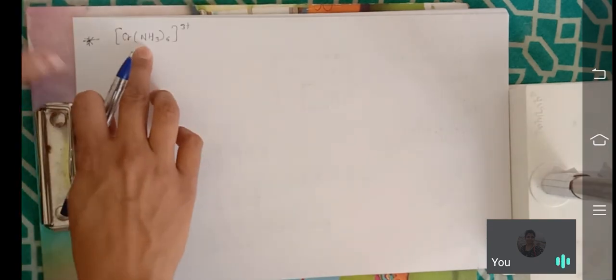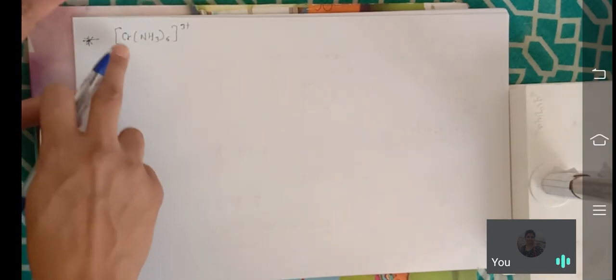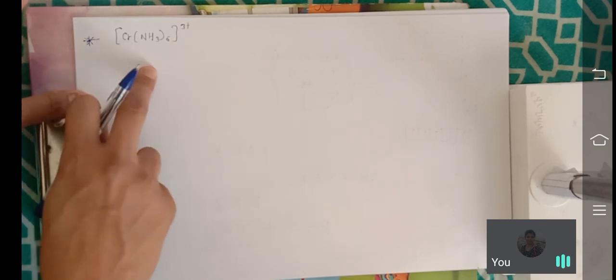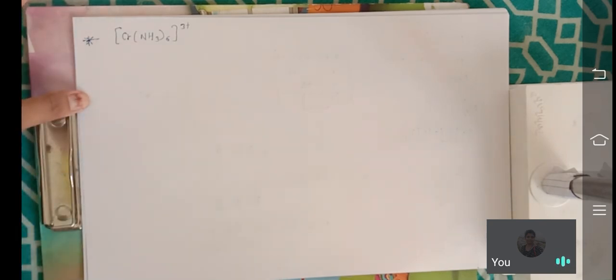From that complex, first you have to write the coordination number. Chromium is the central metal ion, then name of that complex, then electronic configuration, then metal ion charge, and then we get the answer. Okay, thank you.